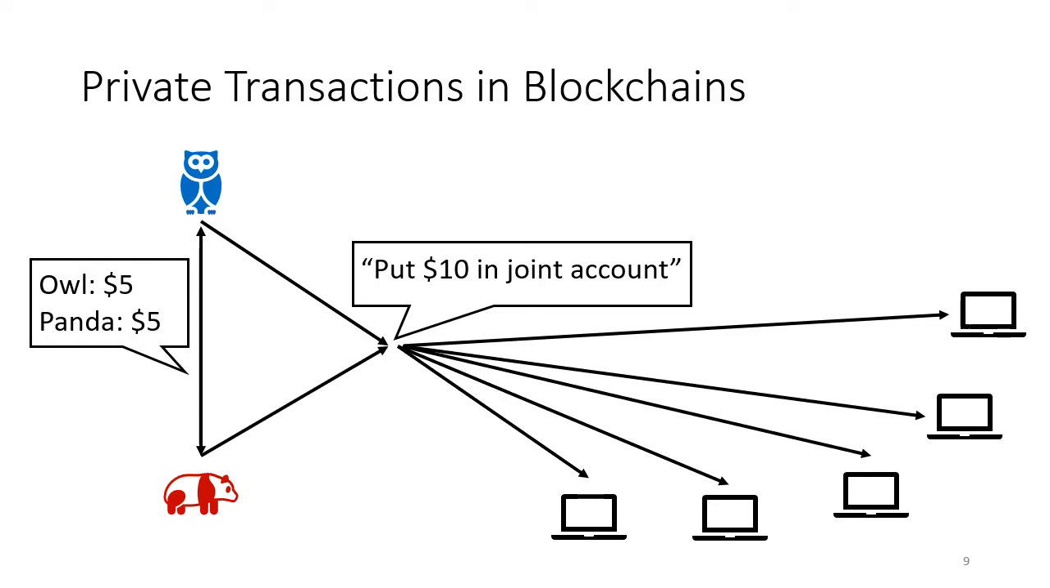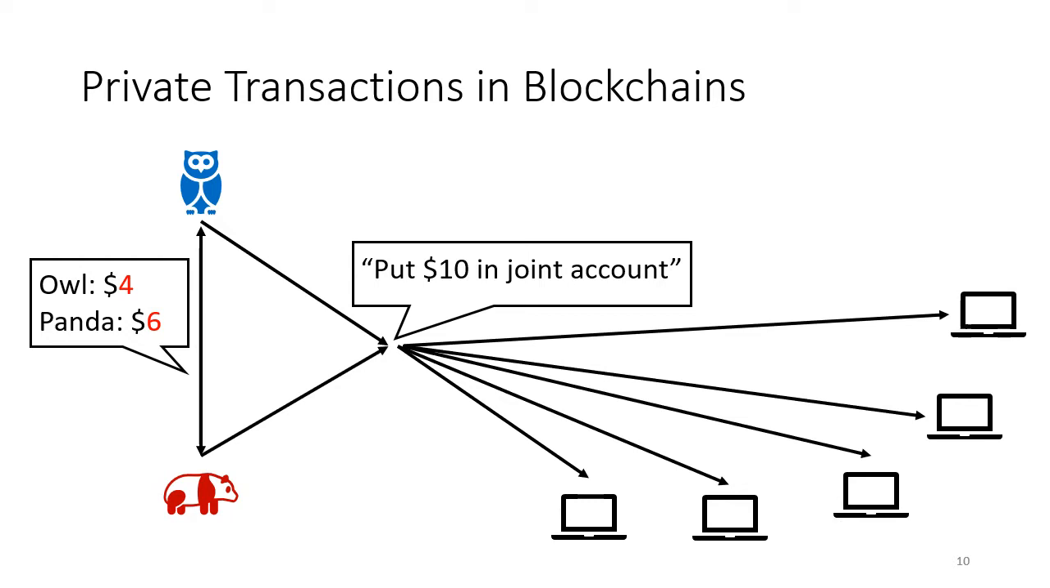But the Owl and Panda don't have to tell everyone else about which of them owns how much money in the shared account. So for example, when they start, Owl and Panda remember that each owns $5 of the shared $10. But if Owl wants to send money to Panda, it can just update the ownership records, and now Owl will own $4 of the 10, and Panda will own 6. This works fine in practice, and this kind of joint account can be implemented via a reasonably straightforward smart contract.